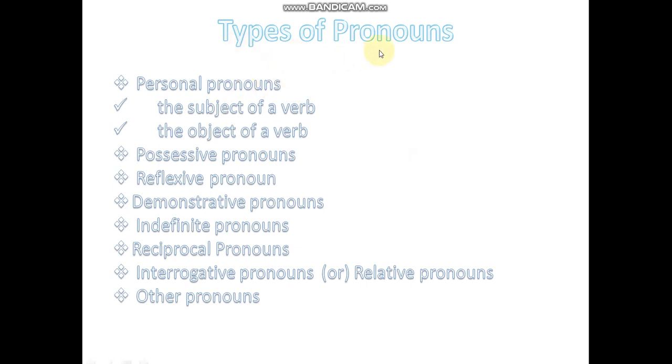Types of pronouns. There are many types of pronouns. Let's see. Personal pronouns. In this there are two categories: the subject of a verb, the object of a verb. Possessive pronouns, reflexive pronouns, demonstrative pronouns, indefinite pronouns, reciprocal pronouns, interrogative pronouns or relative pronouns, and other pronouns.